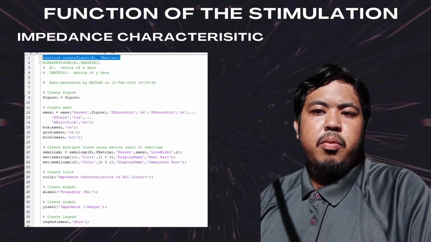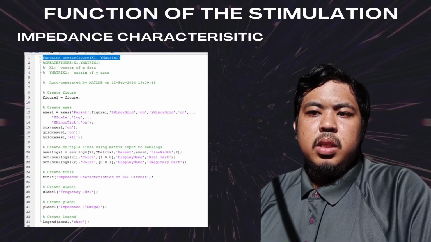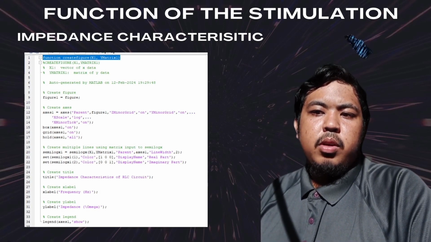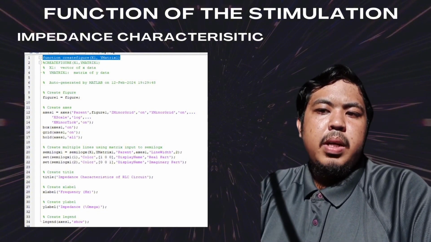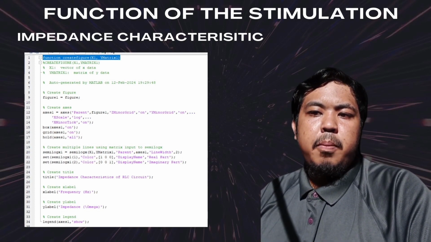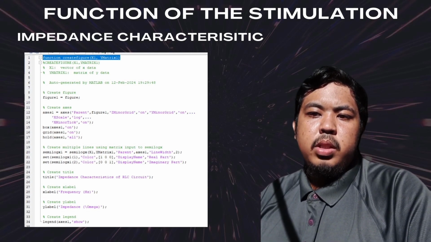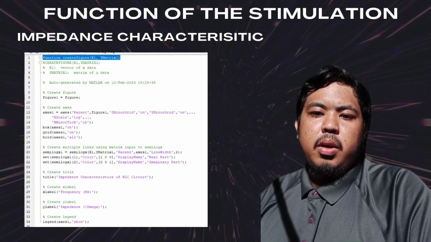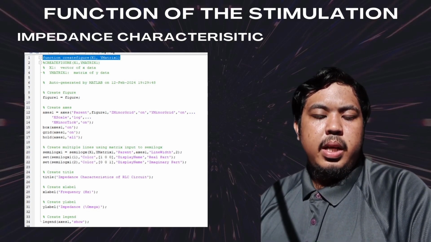Lastly, the function for impedance characteristic. This function visualizes the impedance characteristic of the RLC circuit. It also takes two inputs, x1 for frequency data and y matrix 1 for a matrix of y data, the real and imaginary parts of impedance. This figure uses a logarithmic scale for the x-axis and plots both the real and imaginary parts of impedance on the same axis. The plot lines use red for real and blue for imaginary. This figure includes a title, x-axis label, y-axis label, and a legend. Thank you.